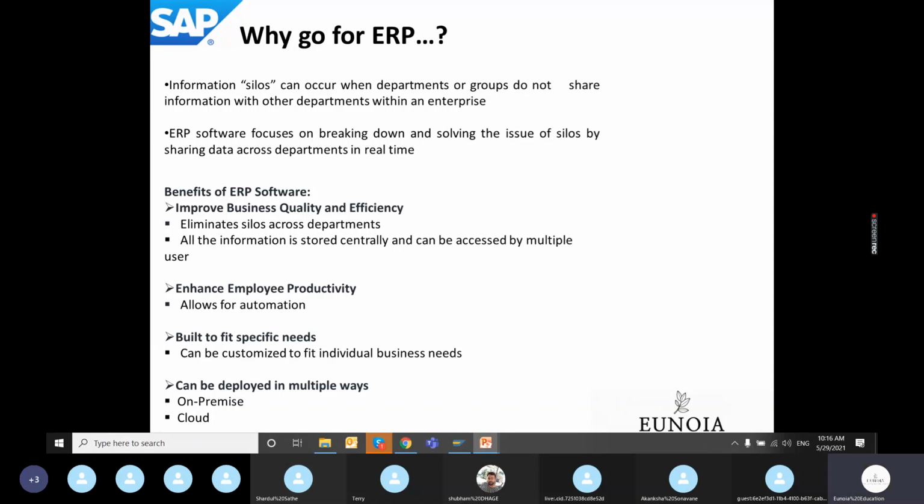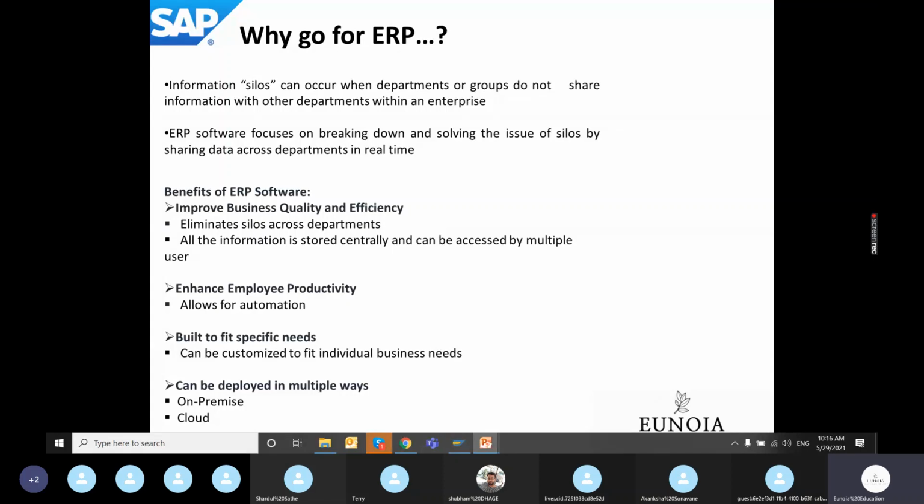Next, built to fit specific needs. An existing ERP system can be enhanced or customized as per the business rules of a particular organization. That is what built to fit specific needs means. This third point is where the ABAP developers come in.